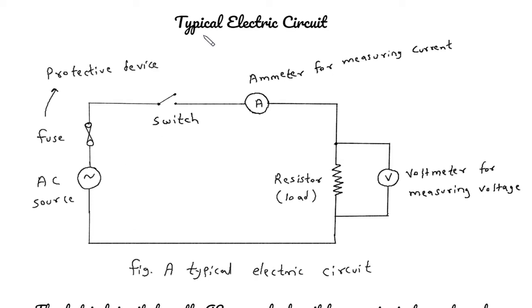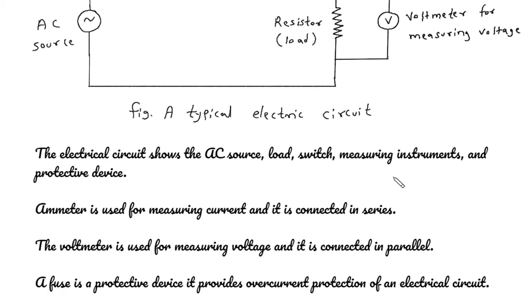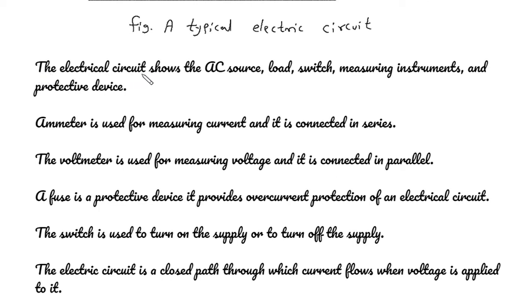A typical electric circuit. Here we can see a typical electric circuit. It has one AC source, one protective device which is a fuse, one switch, one ammeter for measuring current, one resistor as a load, and one voltmeter for measuring voltage. The electrical circuit shows the AC source, load, switch, measuring instruments and protective device.